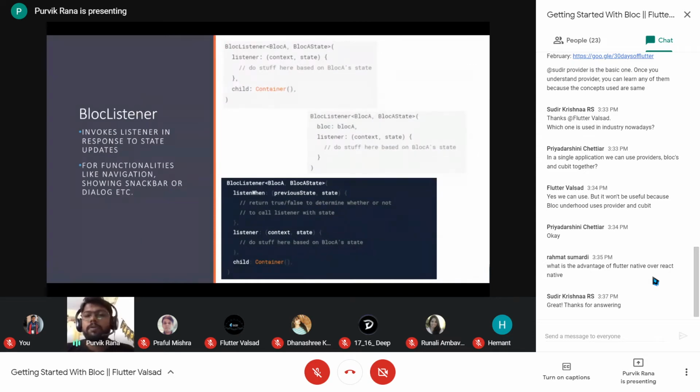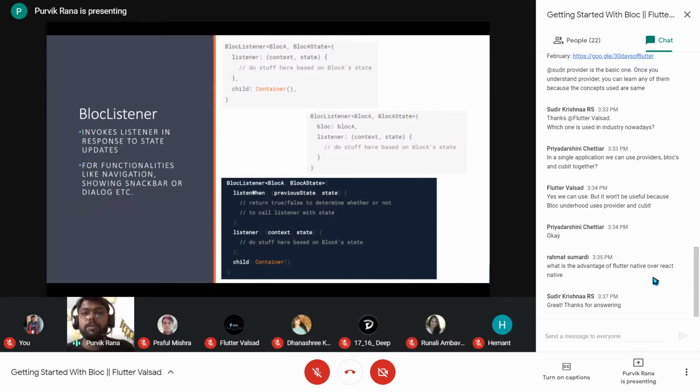Now, talking about the block listener, the block builder and listener have a very thin line between them. The block builder is representing different UI to the user on the basis of the different state, but the block listener is only representing different components. As you can say, the current block state is this one, and I only want to display a snack bar, display a dialog, or navigate to a different screen. On a button press, if you want to navigate to a different screen, you can directly do that, but you can also do that using the onPressed method and using the navigator.